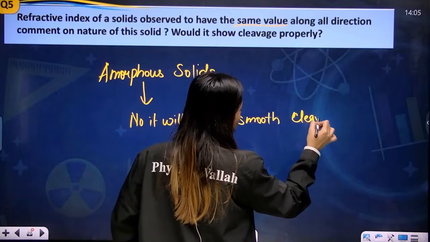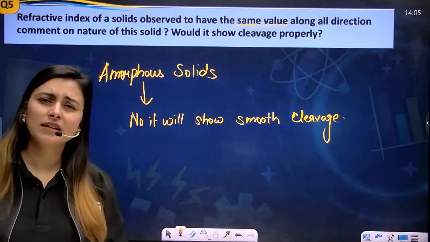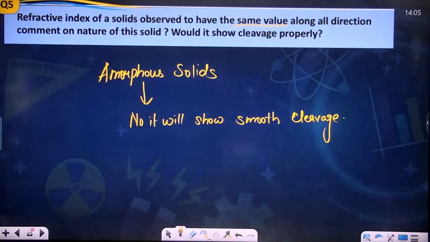So it will not show smooth cleavage. Okay. This is how you have to solve the question. So easy, right? Yes. Perfect. Let's move forward, my dear students. Write it down.